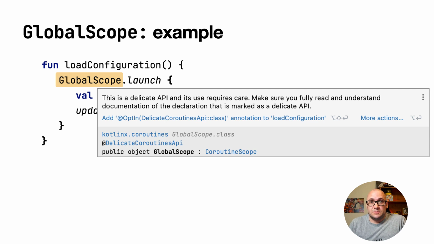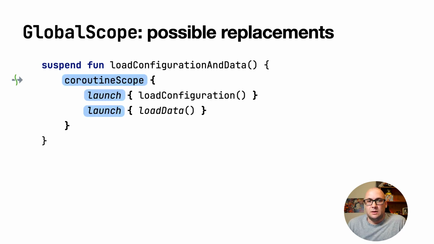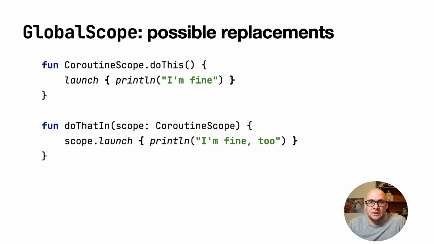Starting from coroutines version 1.5, it is still possible to use it to launch new coroutines, but you will see a warning. In many cases, the use of global scope should be avoided by marking the function with suspend keyword. In cases when global scope was used to launch multiple concurrent operations, the corresponding operations should be grouped with coroutine scope instead. Alternatively, we can provide the scope for launching a coroutine either as an extension function to coroutine scope class, or by passing the scope as a parameter for the function where we need to launch the coroutine.